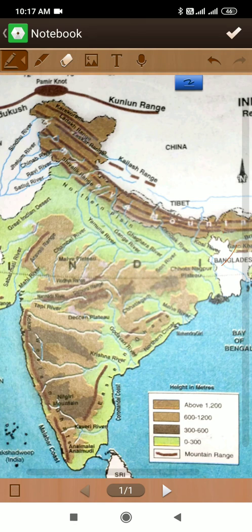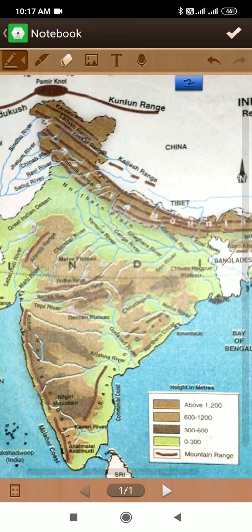Today we will continue with our chapter number 14 of geography. In last session we saw about the northern mountainous region, the northern Himalayan region and eastern Himalaya. Today we will discuss about Great Northern Plain.